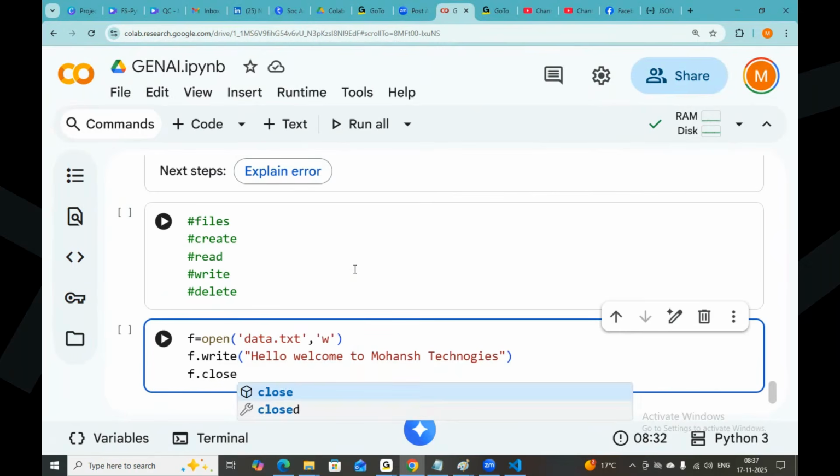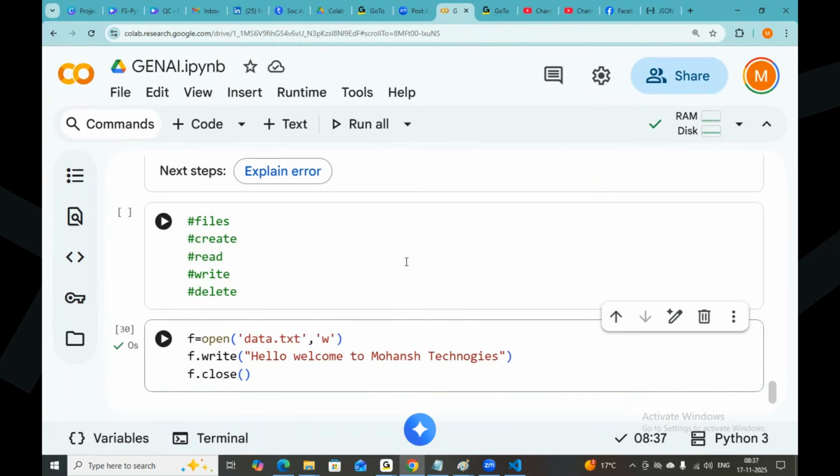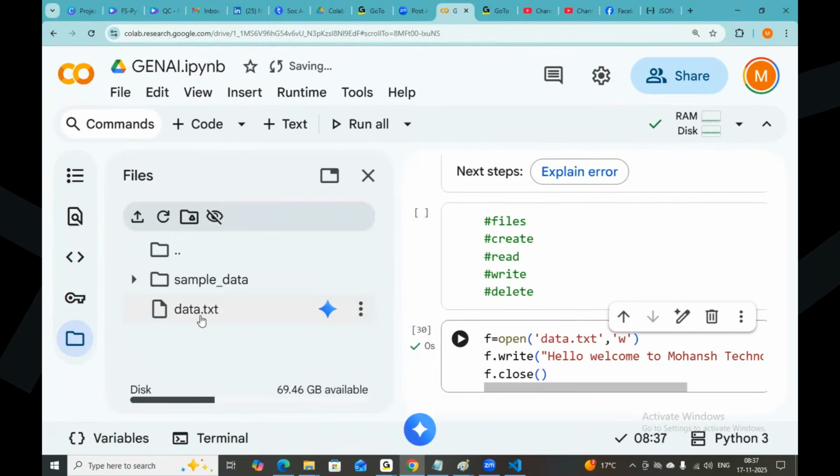First of all, open the file in the right format. Write the data. Close it. This is the right format. Let me execute this. Executed. Now you can see data.txt created.